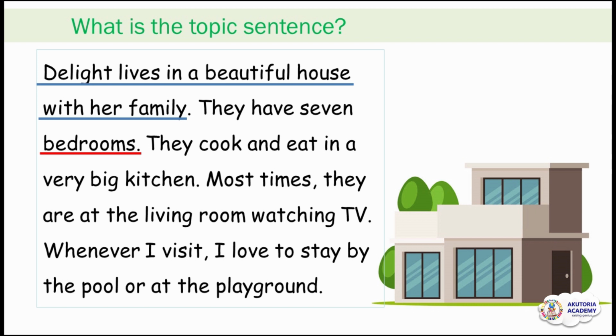We were told that the beautiful house has bedrooms. We were also told it has a big kitchen. We were told it has a living room. We were told it has a pool and a playground. So the sentences kept describing the beautiful house. So the sentence that is carrying the topic is Delight lives in the beautiful house with her family. So topic sentence is that sentence that is carrying the topic, okay, in a paragraph. The sentence that explains to us what the paragraph is about, that is your topic sentence.